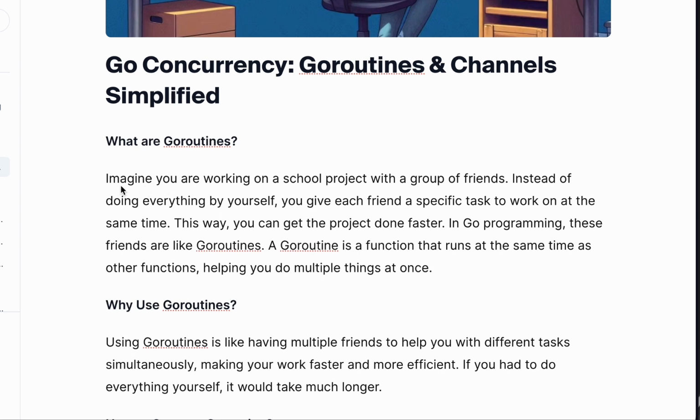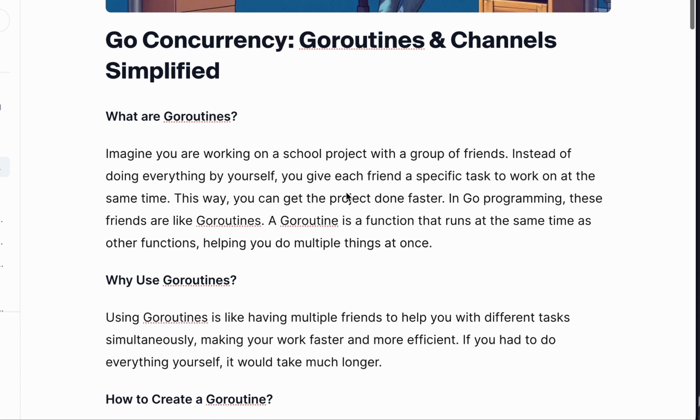Imagine you are working on a school project with a group of friends. Instead of doing everything by yourself, you give each friend a specific task to work on at the same time. Just imagine you have maybe 5, 6, 7 assignments to attend to.